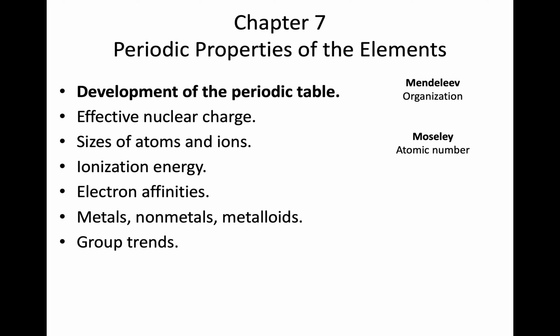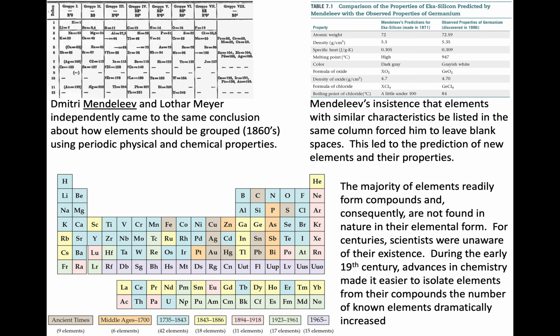When we begin by looking at the periodic table, there are two people we want to associate with it: Mendeleev for the organization of the periodic table, and Moseley for his contribution involving atomic numbers. Here I show different portions of 7.1 in the e-text. Initially Mendeleev is credited with organizing the different elements, grouping them based on their physical and chemical properties, and finding repeating patterns, and that guided the way that he sorted or arranged them in the periodic table. What was noteworthy is that it led to the prediction of new elements.